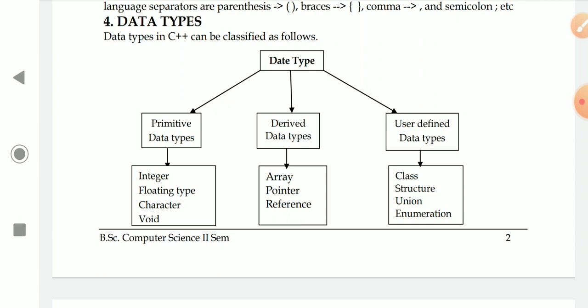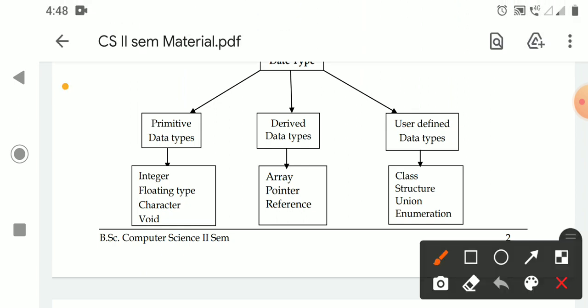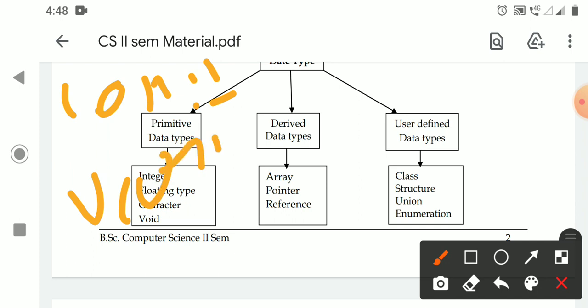So generally, data types are used to define what type of constants are stored in a variable. While writing a program we use several constants. These constants are stored in variables.